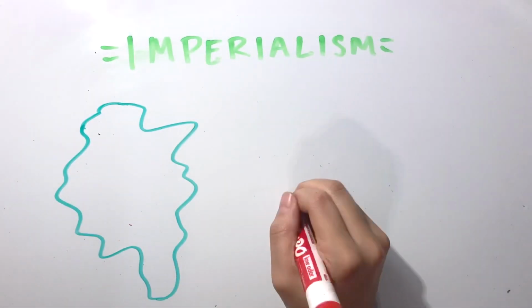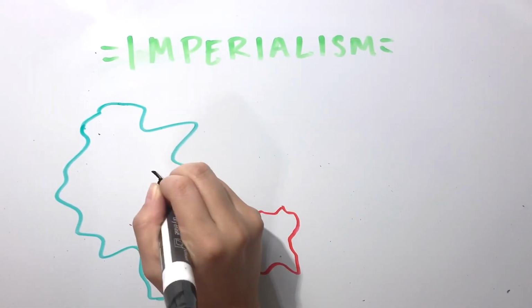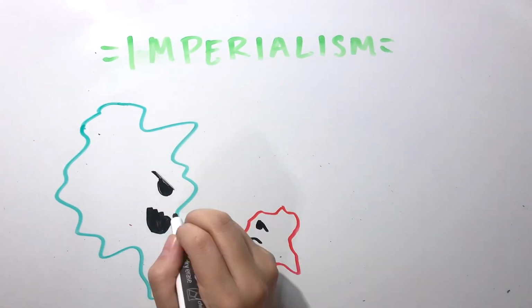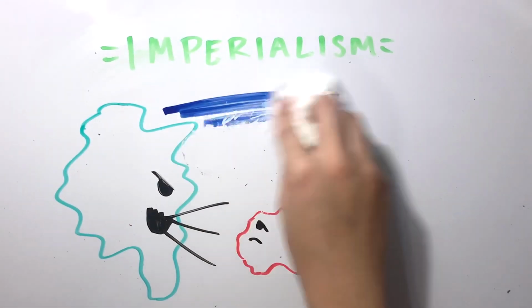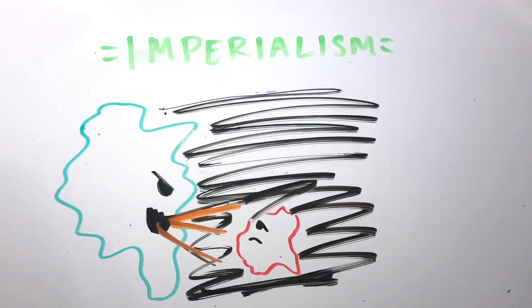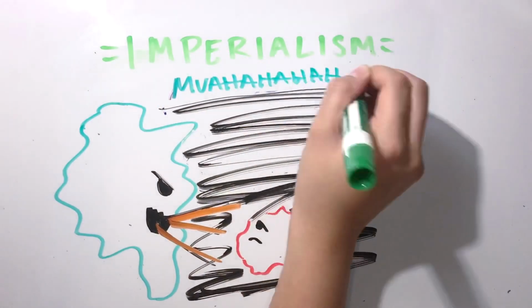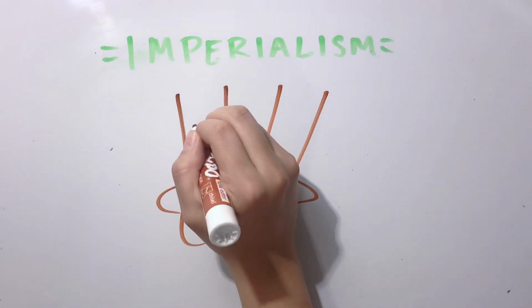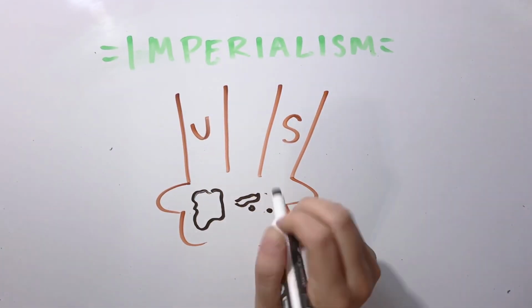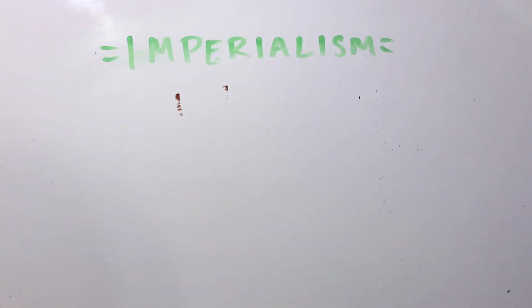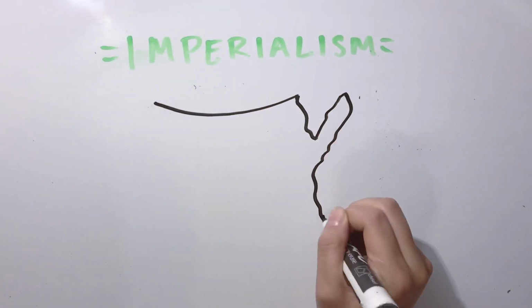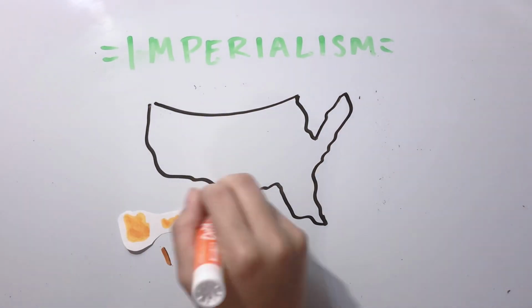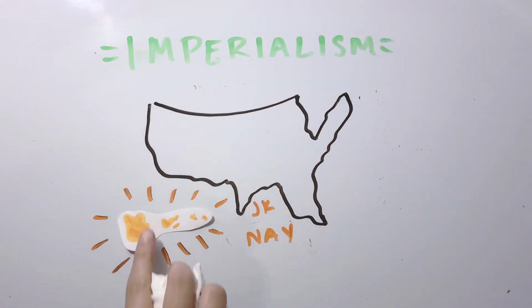Next, we will be talking about imperialism. Imperialism is the policy of extending the rule or authority of an empire or nation over foreign countries, most likely underdeveloped ones. One big example of imperialism is the US annexation of Hawaii. When Hawaii was added, the US got total control over their land, resources, and etc.